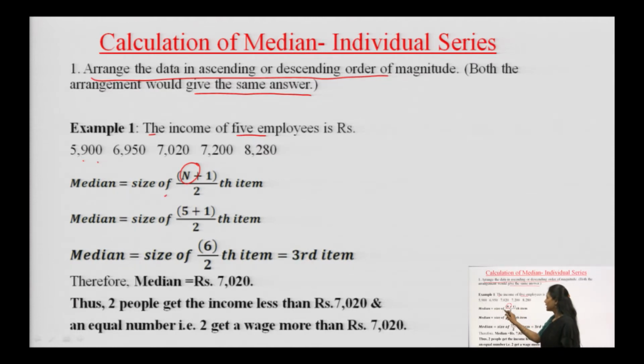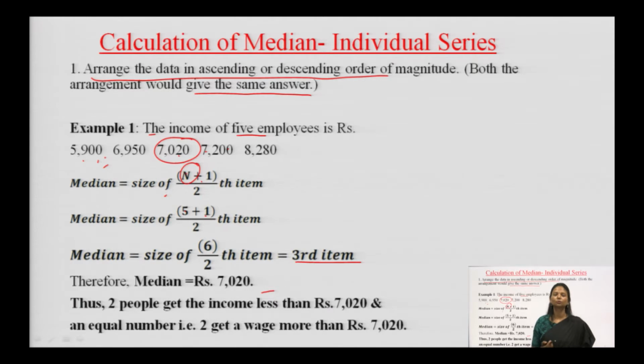Median is equal to size of (5 plus 1) over 2th item. Therefore, 5 plus 1 gives you 6, over 2, that means the 3rd item. And if I have arranged this data in ascending or descending order, that means 5900, 6950, 7020, it is already in ascending order. Therefore, what is the 3rd item? The 3rd item is 7020, therefore my median comes out to be 7020.